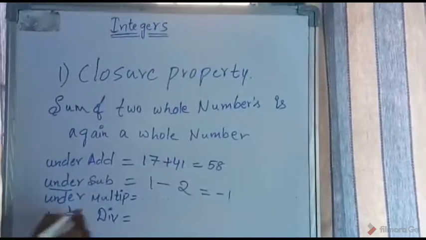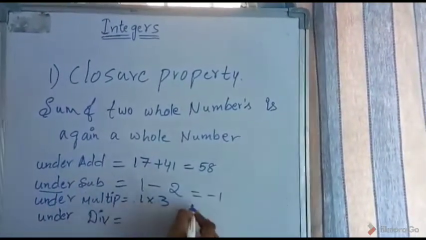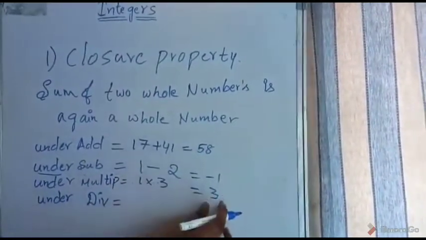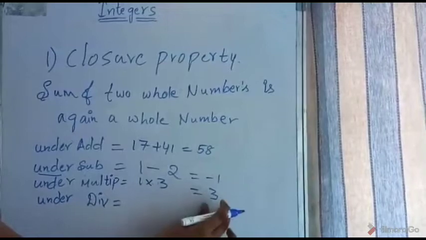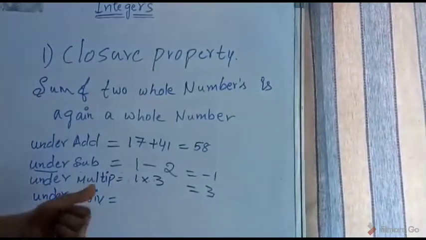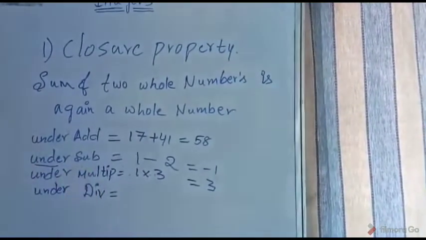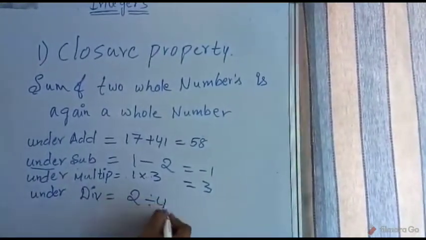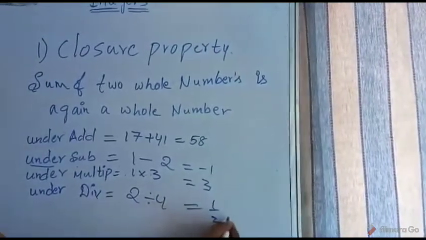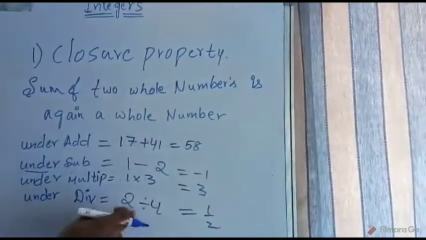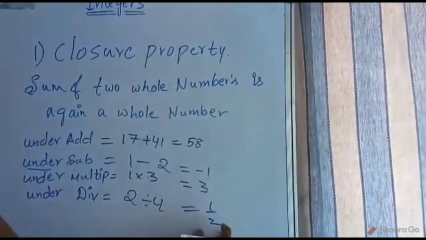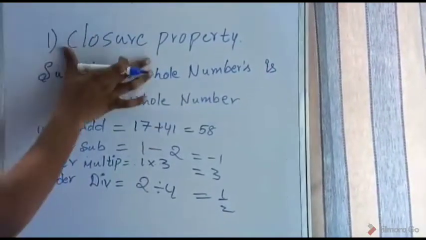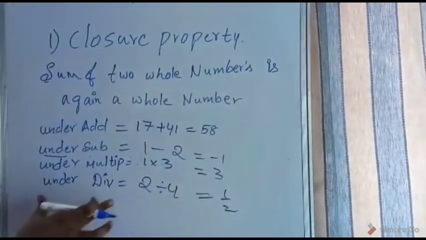Under multiplication, 1 into 3 equal to 3. 1 is a whole number, 3 is a whole number, and the product obtained is 3. It is also a whole number. So this is applicable under multiplication. Now under division, 2 divided by 4 equal to 1 by 2, which is a fraction. This is a whole number, this is a whole number, whereas the result obtained is a fraction. So this property does not apply under division.